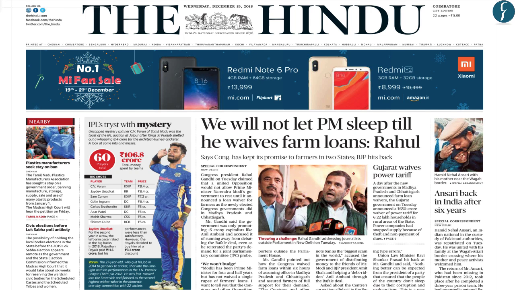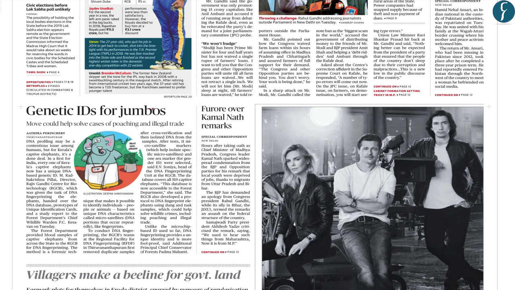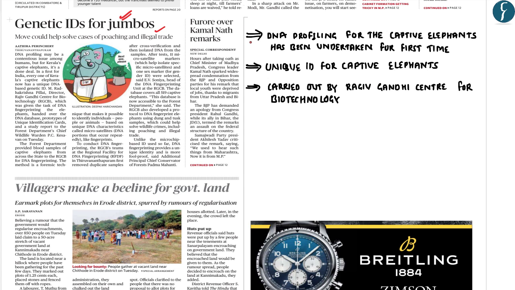Now coming to page number 1, we have already discussed this particular article related to farm loan waivers. And the next article, which is important from the prelims perspective, would be the genetic ID for the jumbos. With respect to this particular article, we should know mainly three things. In the state of Kerala, the DNA profiling of the captive elephants has been undertaken for the first time in India. And as part of its DNA profiling, a unique ID is being given to the captive elephants in Kerala.